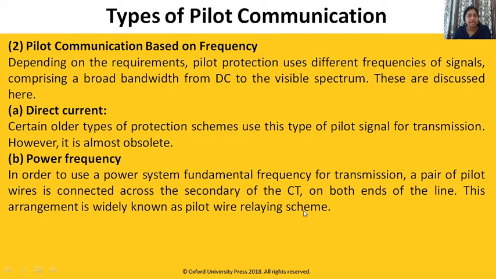That means if we are transferring signals using power frequency, then we need to connect the CT to the relaying equipment and communication channel with wires, and that is connected to the other end through wires. This is called the pilot wire relaying scheme.